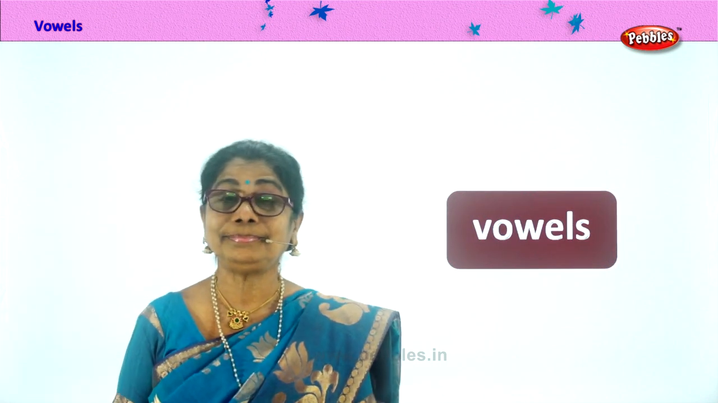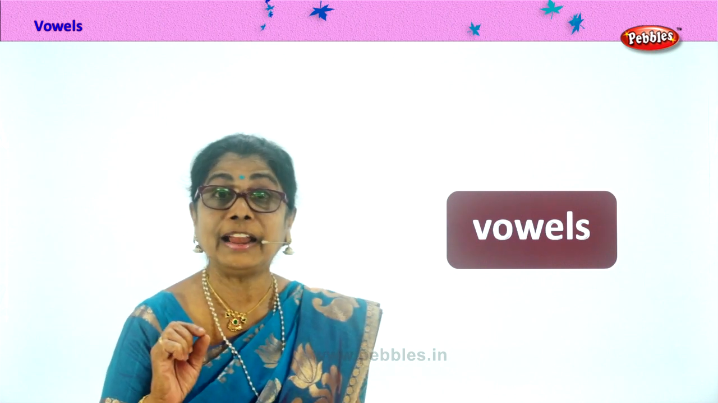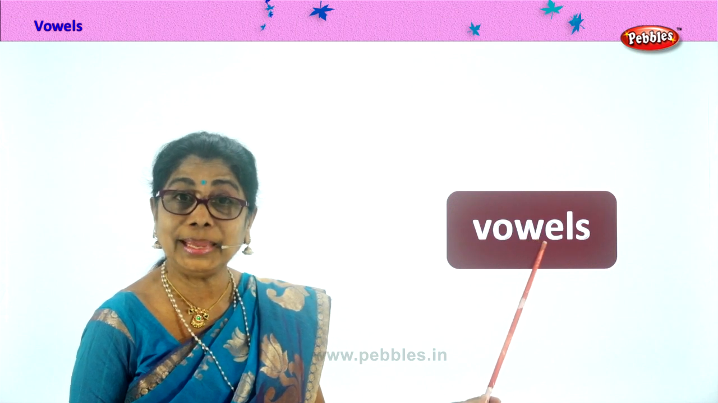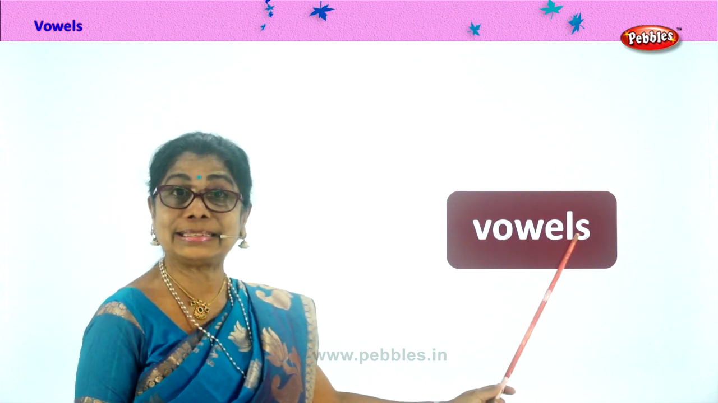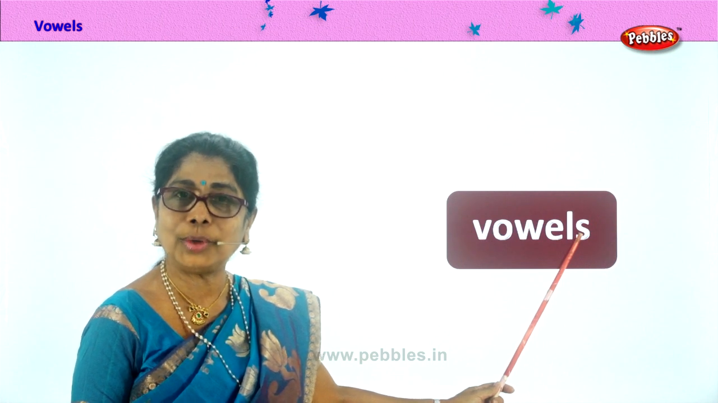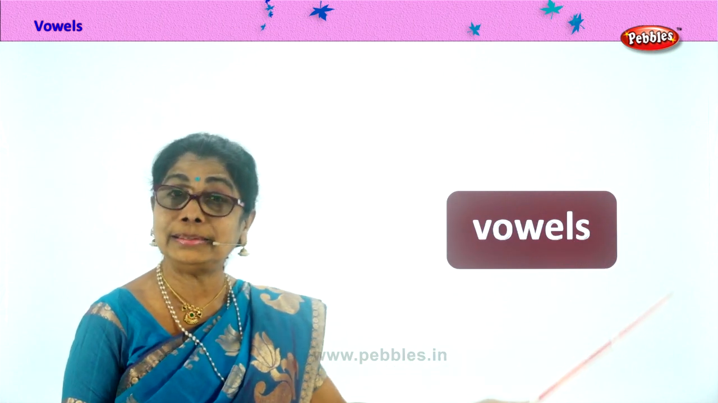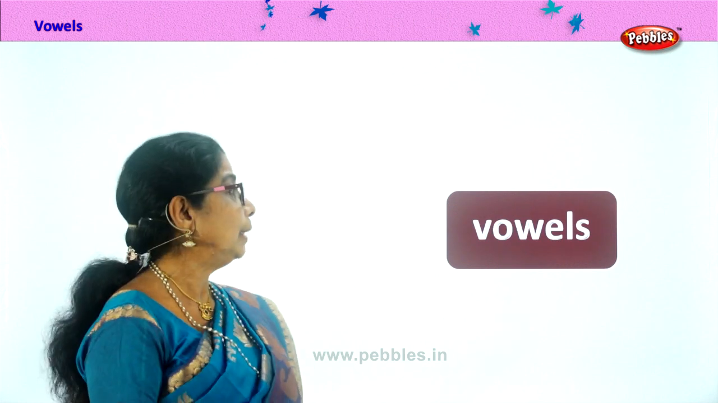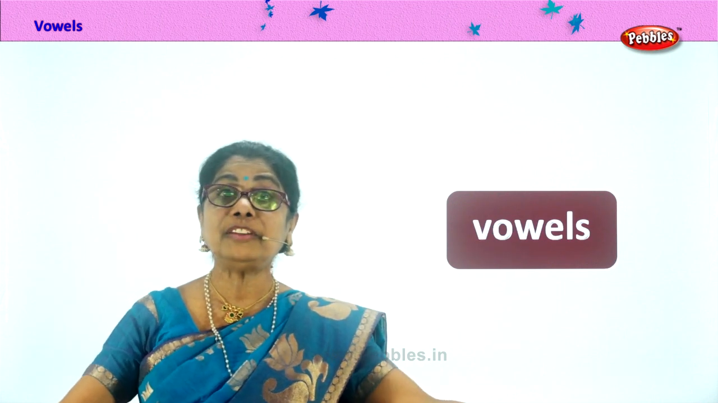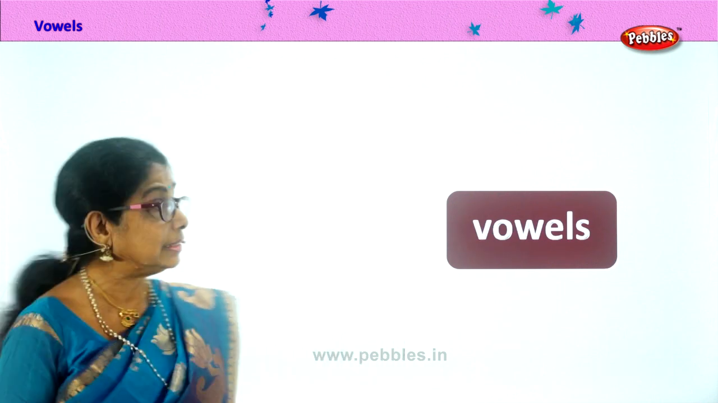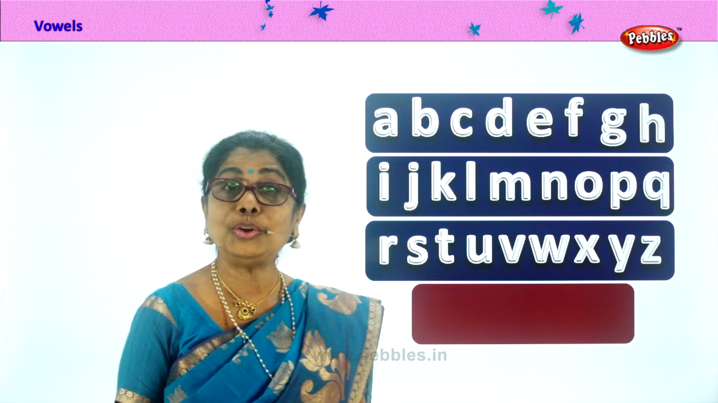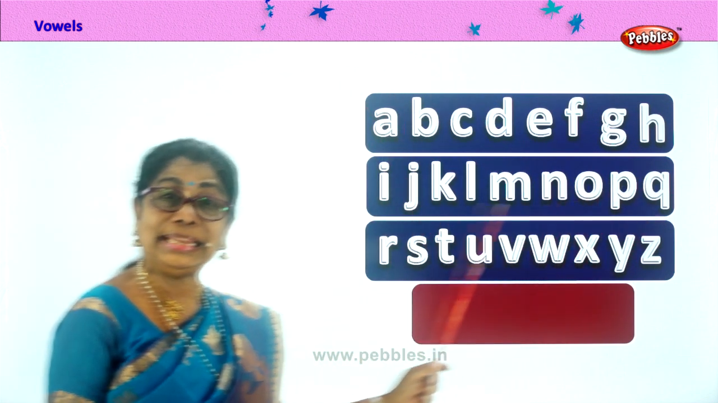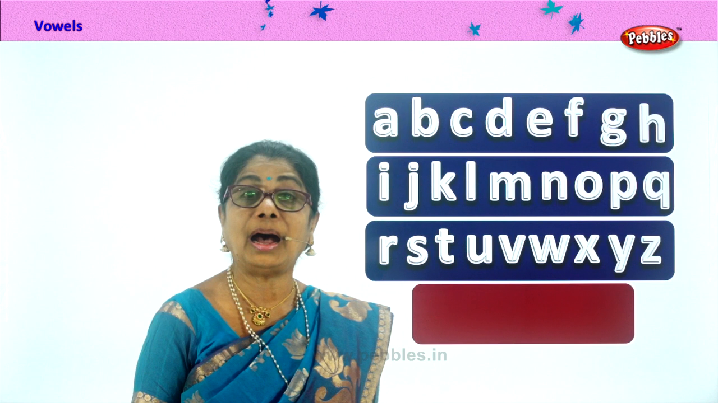Hi children, today we are going to do something very interesting, very important. What is this? Read this for me. Vowels. What are vowels? We're going to look at all the letters from all the alphabet, and we're going to pick the vowels. So let's look at the meaning of vowels. Now, look at every single alphabet here, and from these we are going to pick up a vowel.